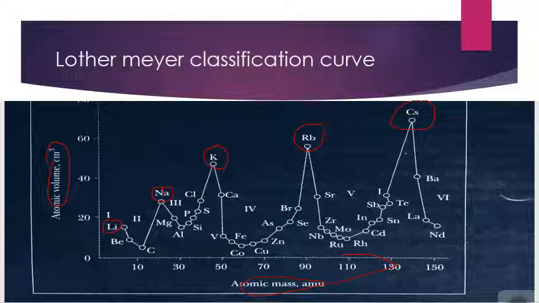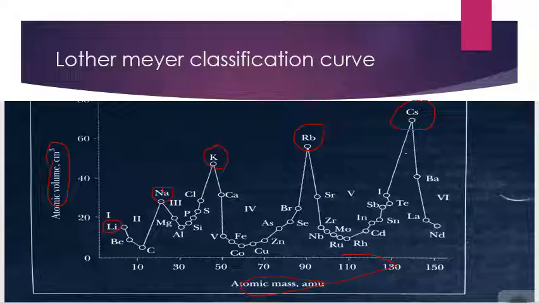That means all these elements, cesium, rubidium, potassium, sodium, and lithium, they all are present at the top of the peak, so they all have the same properties and they occupy the same position, and they all belong to group 1. Clear students?